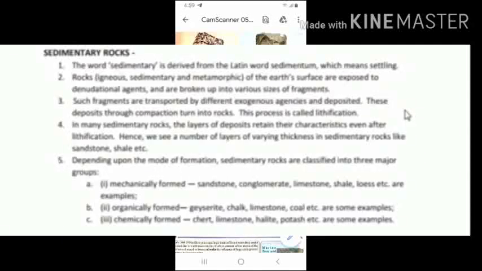What are the examples of sedimentary rock? Chalk, sandstone, mudstone, etc. Now, what are the characteristics of sedimentary rocks? Layers and mud cracks are found in these types of rock. Fossils are found only in these types of rock. These rocks are porous and fragile. These rocks are highly permeable.